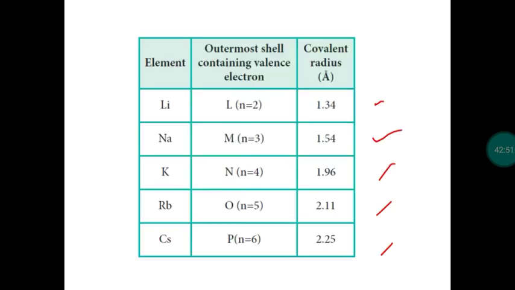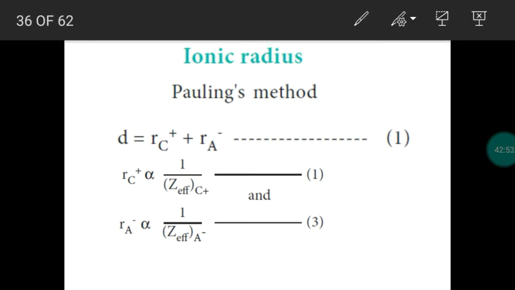So what is internuclear distance? Internuclear distance is equal to the radius of the first atom plus the radius of the second atom. The same concept: internuclear distance in an ionic compound is equal to the radius of the cation plus the radius of the anion. If you take sodium chloride, Na+ and Cl-, between the ions internuclear distance is there. So internuclear distance is equal to radius of cation plus radius of anion.